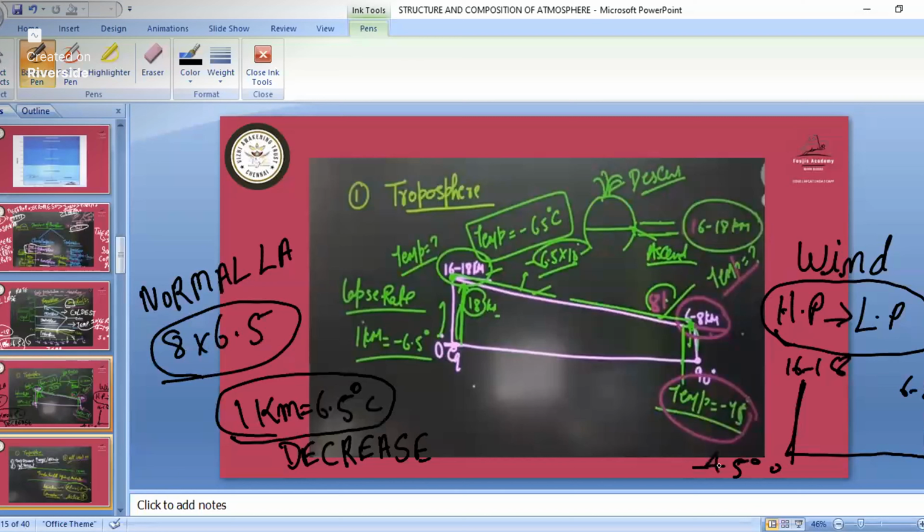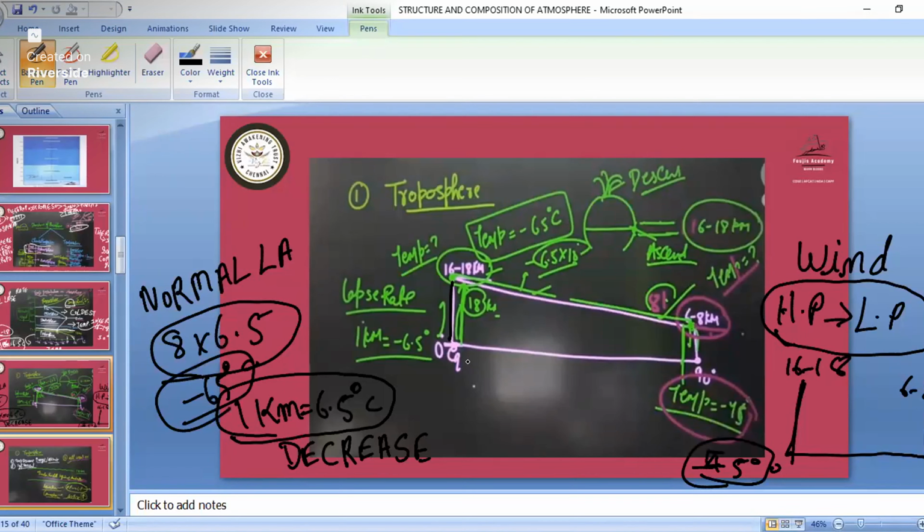On average you can say you will get about 45 degrees, because the temperature will not be the same everywhere. But if you calculate the height according to the normal lapse rate, we will have an average temperature of about minus 65 degrees Celsius. So that you must know.